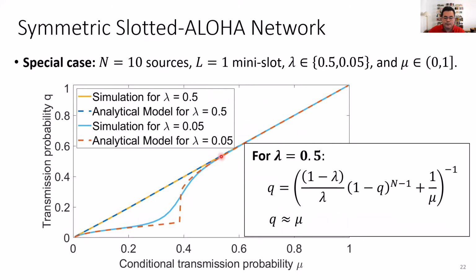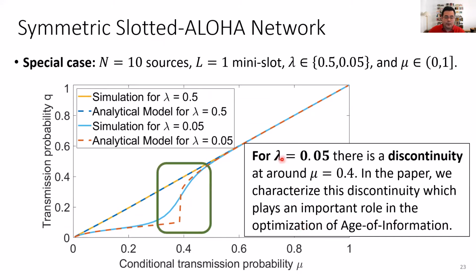So when we compare the simulation with analytical results in a network with a high packet generation rate, we obtain this straight line here, which says that basically Q is very close to mu for every value of mu. On the other hand, when we consider a network with a low packet generation rate, then Q is not necessarily equal to mu for all values of mu. And in fact, when we look at the analytical results, we actually get some discontinuities. And characterizing those discontinuities is important when we are optimizing the network for the optimal value of mu, because later in the paper, we would like to find the value of mu that optimizes information freshness in the network.